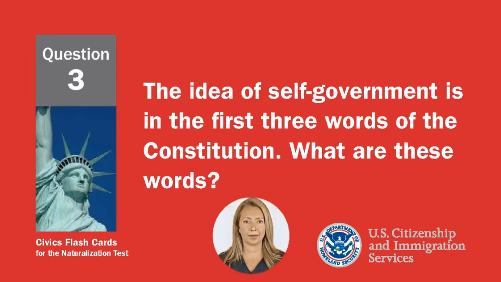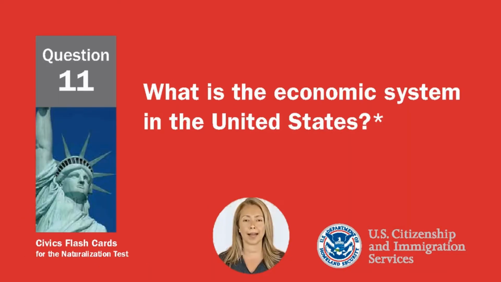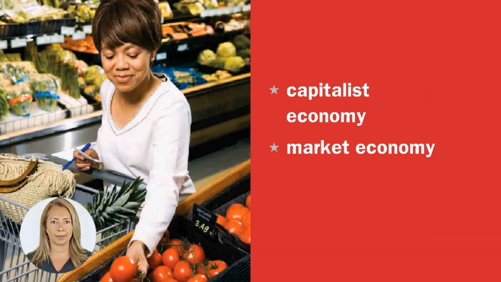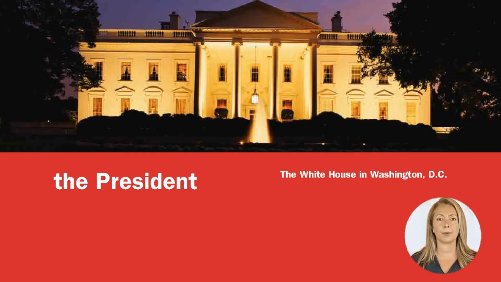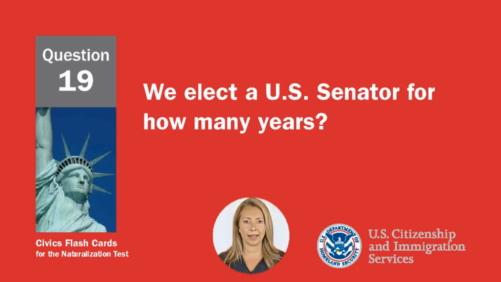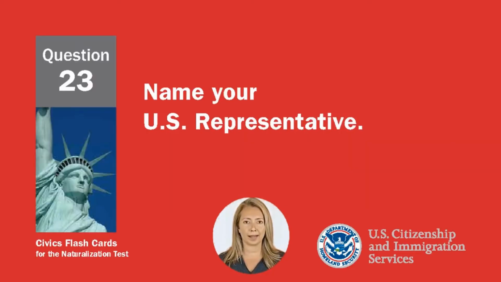The idea of self-government is in the first 3 words of the Constitution. What are these words? We the people. How many amendments does the Constitution have? 27. What is the economic system in the United States? Capitalist economy. Market economy. Who is in charge of the executive branch? The President. We elect a U.S. Senator for how many years? 6.